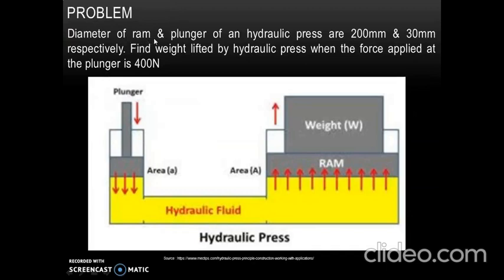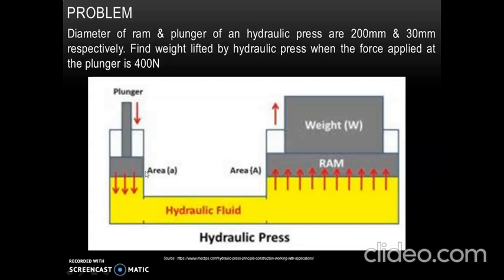The diameter of ram and plunger of a hydraulic press are 200 mm and 30 mm. We need to find weight lifted by hydraulic press when the force applied at plunger is 400 Newton. This figure shows hydraulic press in which we can see plunger and ram.